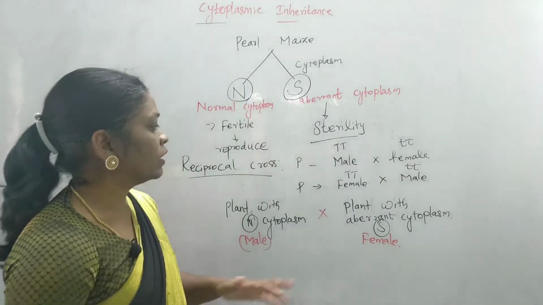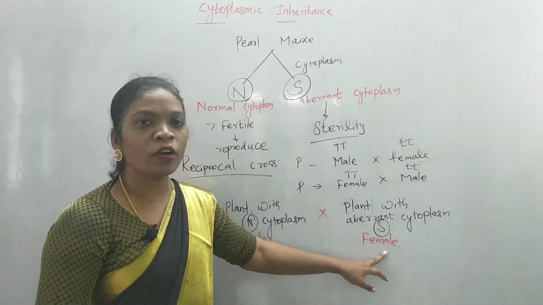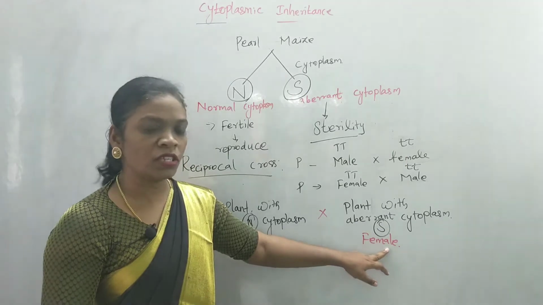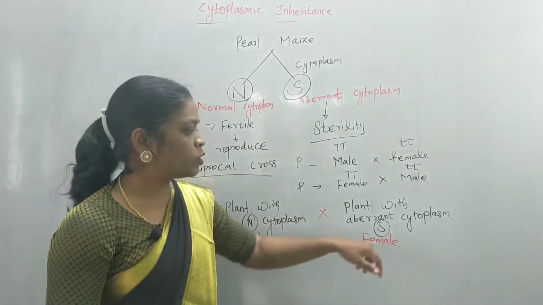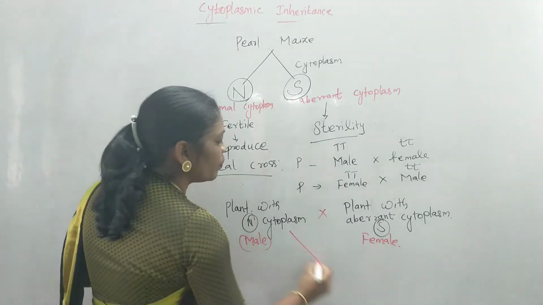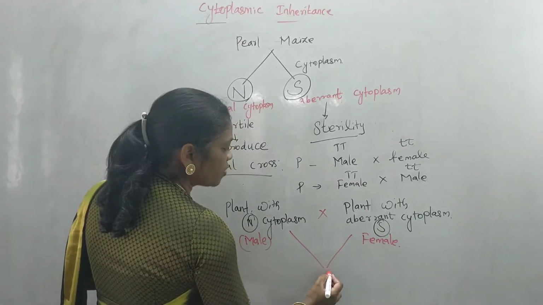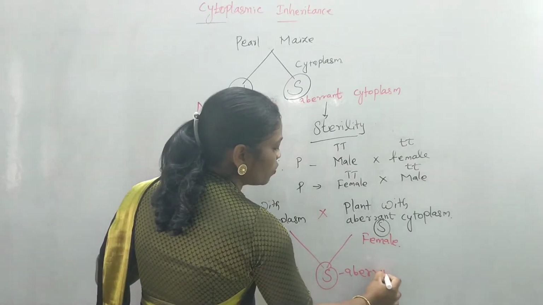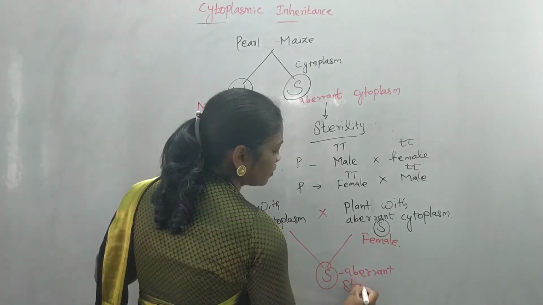As we know, the female parent contributes the cytoplasm for the development of the offspring. The cytoplasmic genes, known as plasmogene, carry this factor to the offspring. So it will be inherited maternally, and the resultant offspring is going to have aberrant cytoplasm, that is, it is going to be sterile.